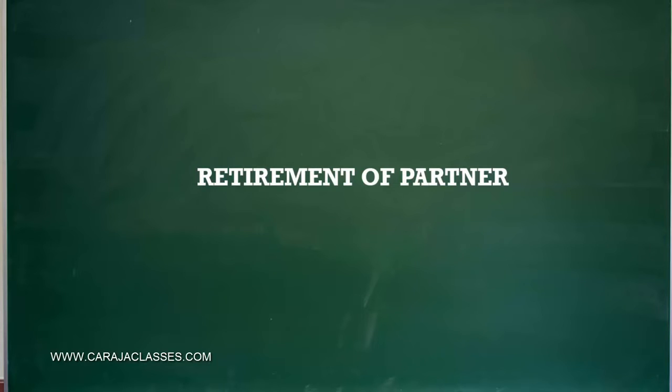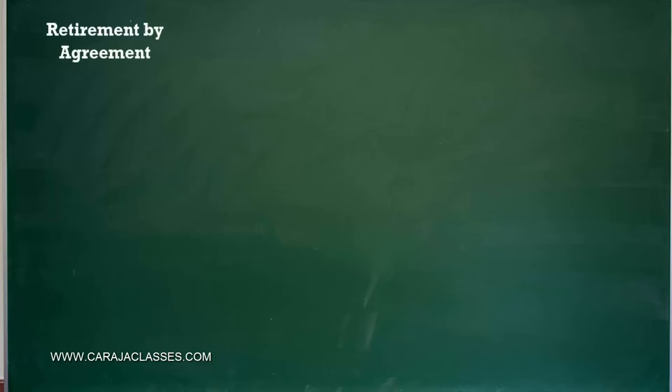In this session, let us understand about retirement of a partner. A partner can retire from a firm by taking a retirement agreement, and this should happen with the consent of all partners, and suitable communication should be made by the retiring partner to the other partners.